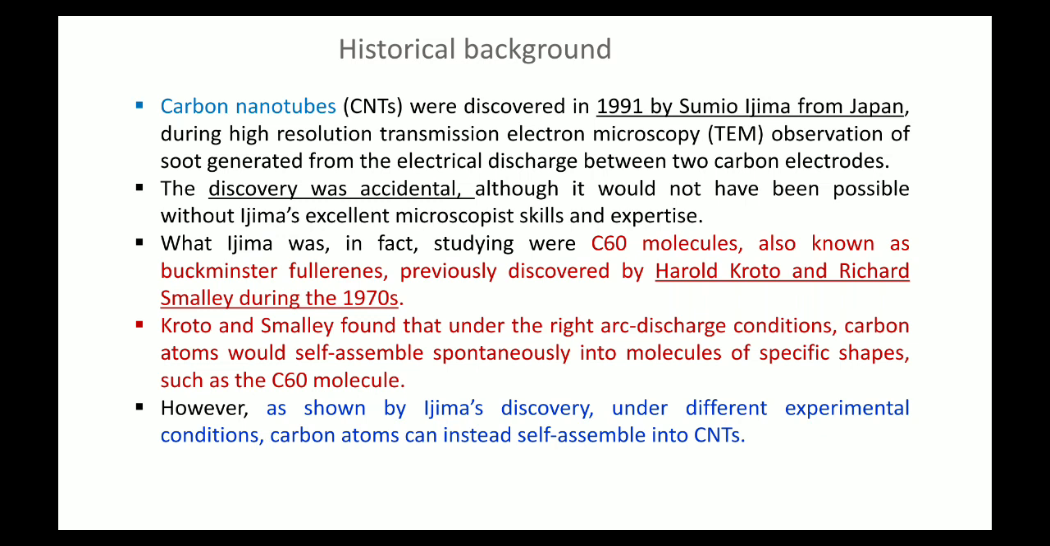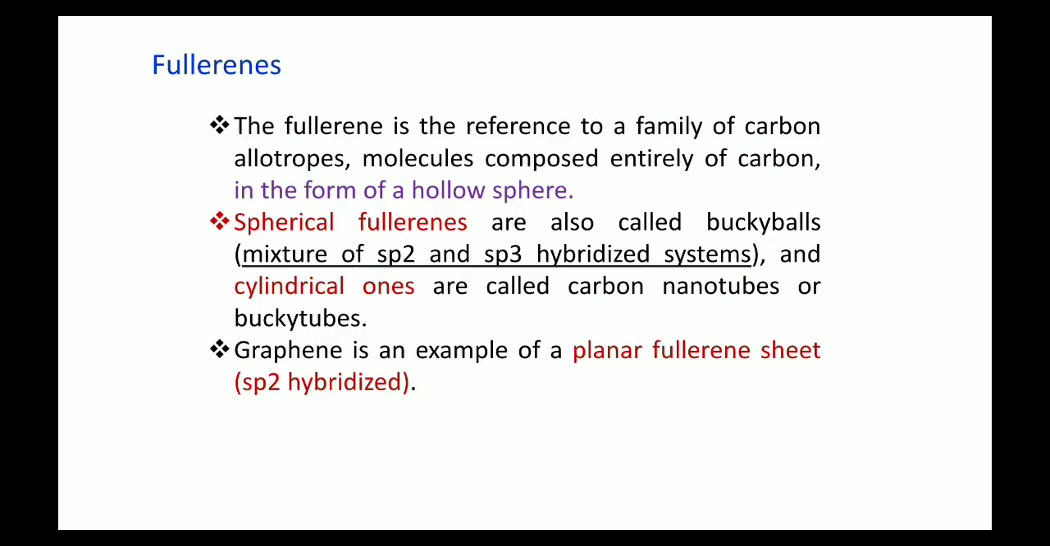So this is the way the accidental thing happens, because he was not expecting it, he was not preparing the carbon nanotubes. Accidentally he got the carbon nanotubes. Okay. So this is the interesting historical background about carbon nanotubes, which were prepared by Sumio Iijima.